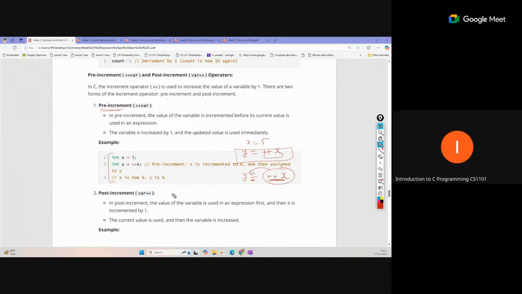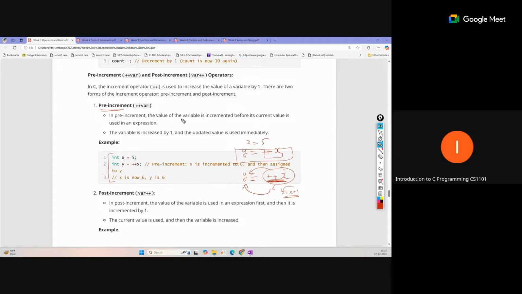If we use the plus plus before the variable, that means x equal to x plus 1 is performed first. The current value is 5, and 5 plus 1 is 6. The value 6 is assigned to x, so x becomes 6 after incrementing. Only then is it assigned to y.